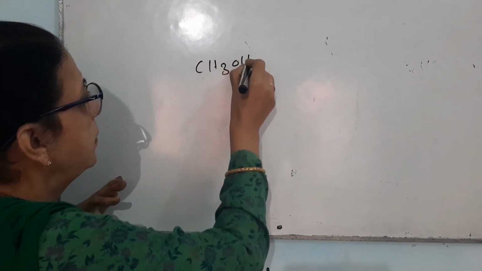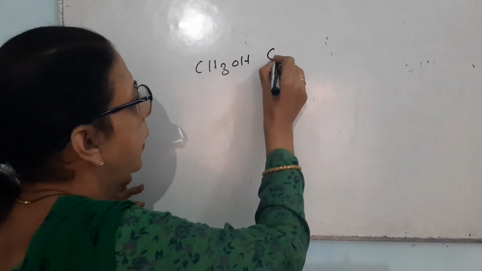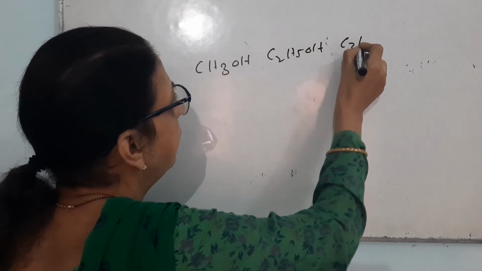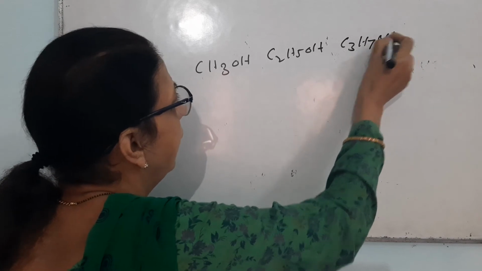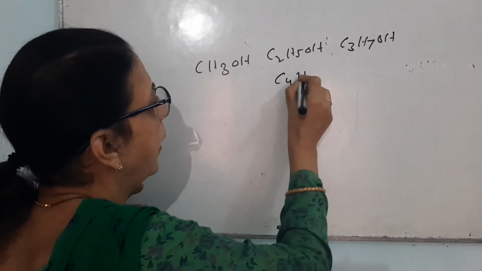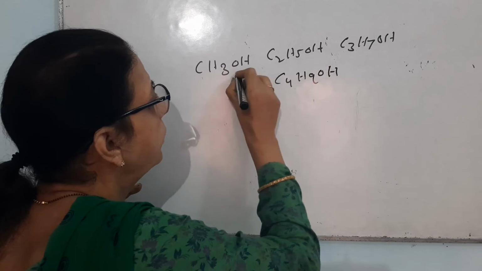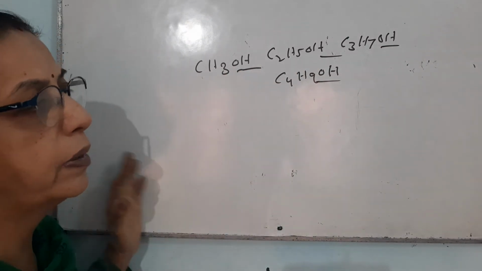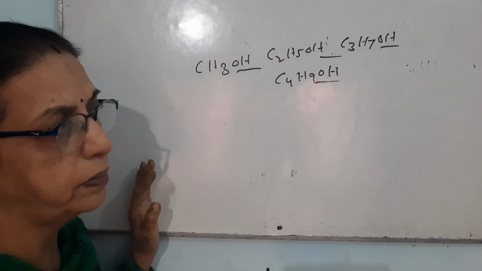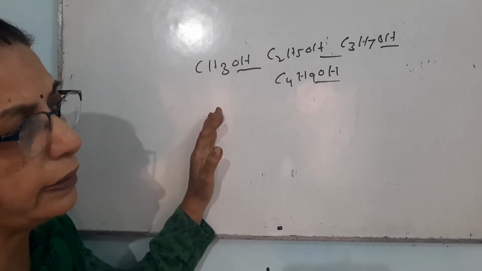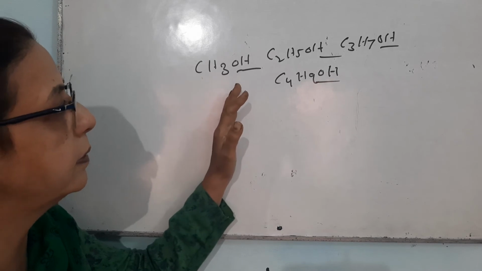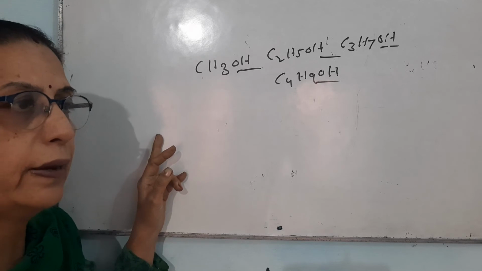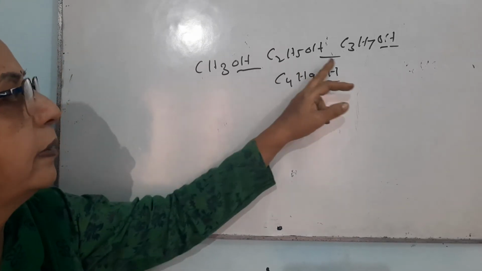First member will be CH3OH. The second member will be C2H5OH. The third member will be C3H7OH. The fourth member will be C4H9OH. All of them have the same functional group, that is OH. Because they have the same functional group, they have the same chemical properties. In all of these, the tetravalency of carbon will be satisfied.